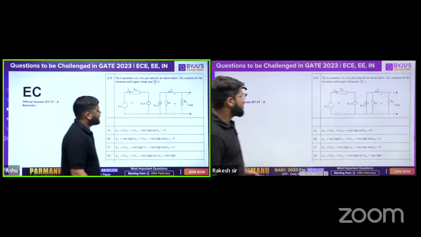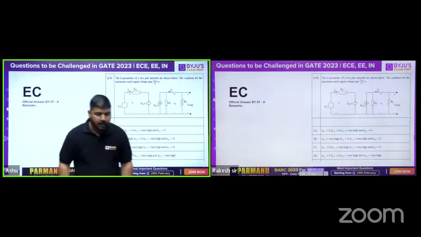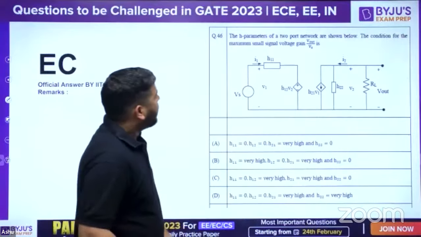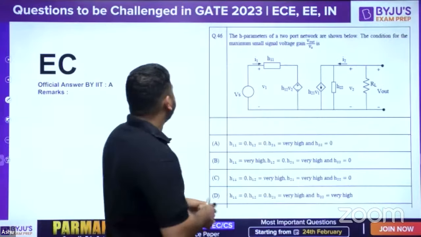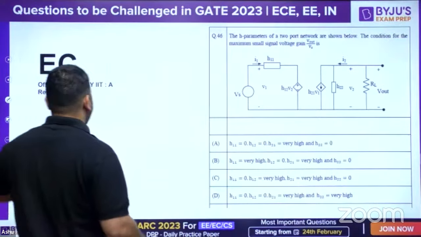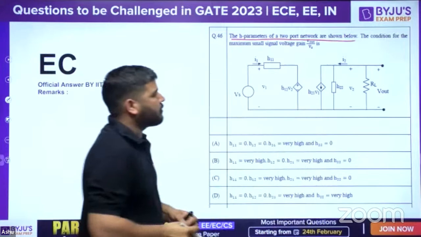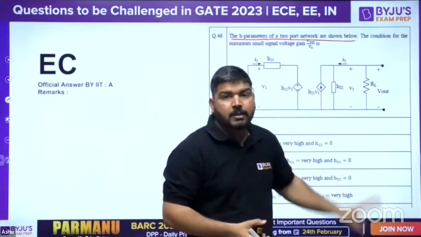Yes, sir. So this was a question, and in this question, let me tell you guys what is the main problem with this question. It is given that the hybrid parameter of two-port network are shown in the figure. So this first line is wrong. These are not hybrid parameters. Okay, H parameter of two-port network are shown below. Actually, these are not H parameters. This diagram doesn't show the H parameters.